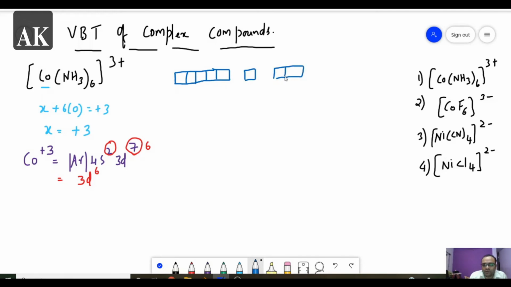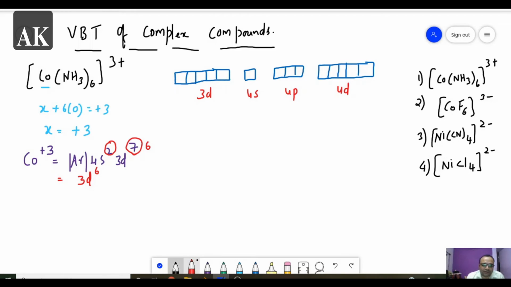So p will have 3: px, py and pz. And next we have 4d. So this is 3d, and this is 4s, and this is 4p, and this is 4d.